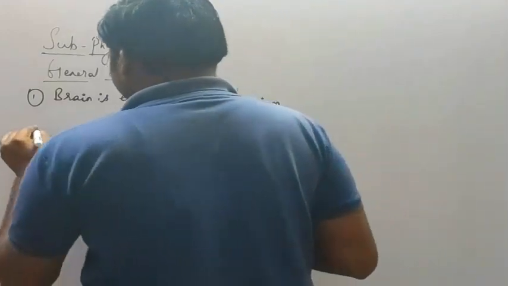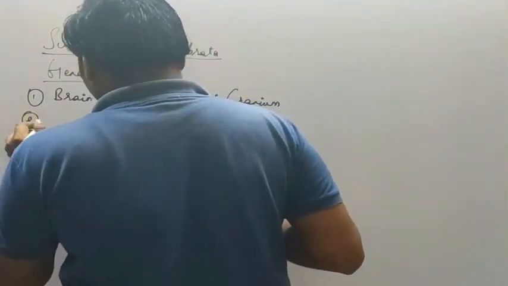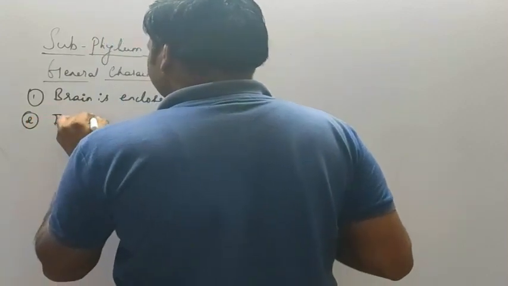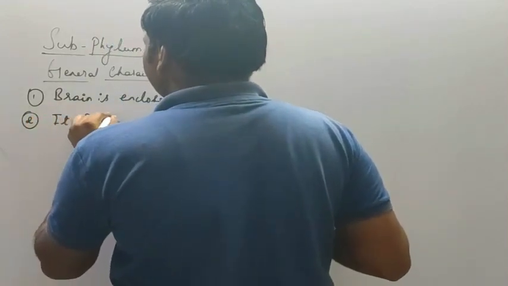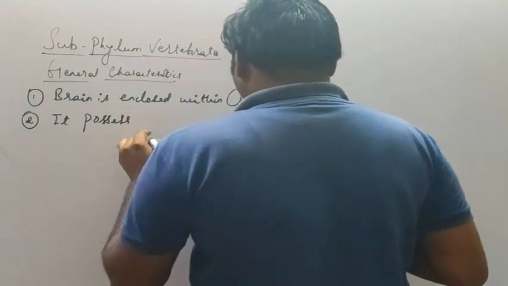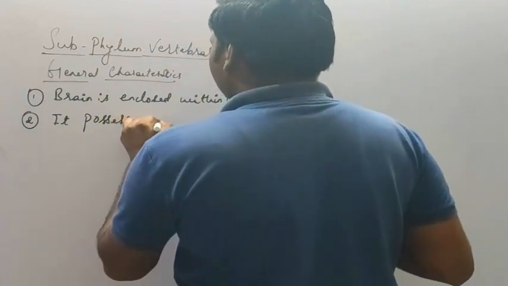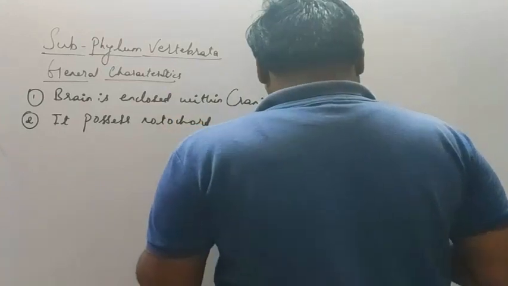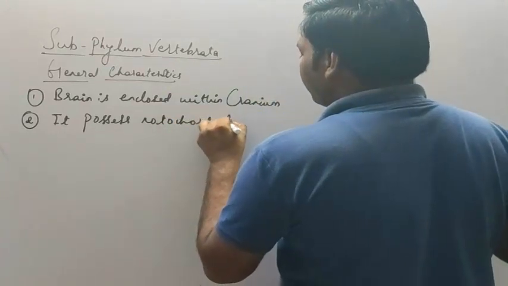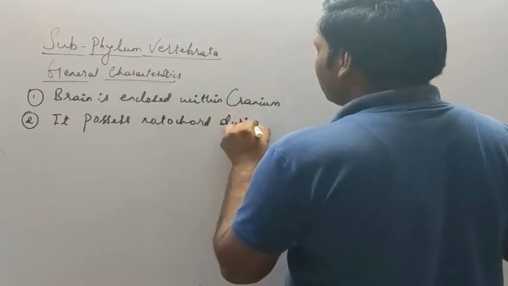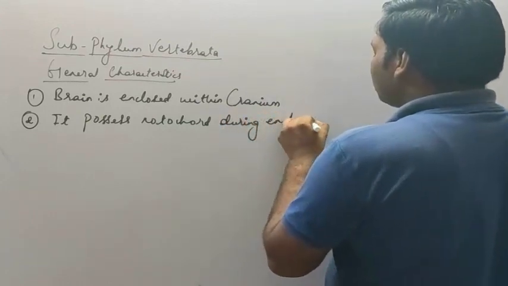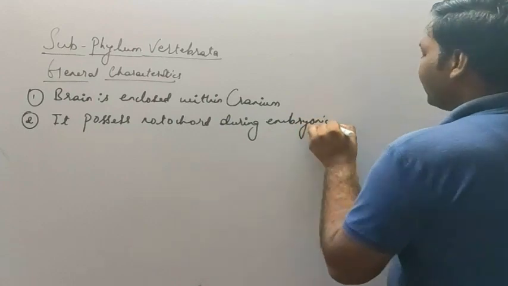The next, it possesses notochord during the embryonic period only.